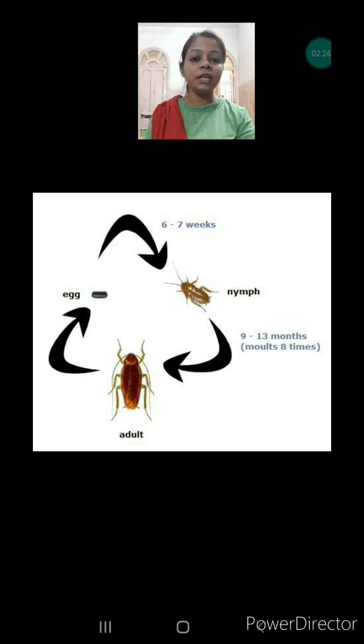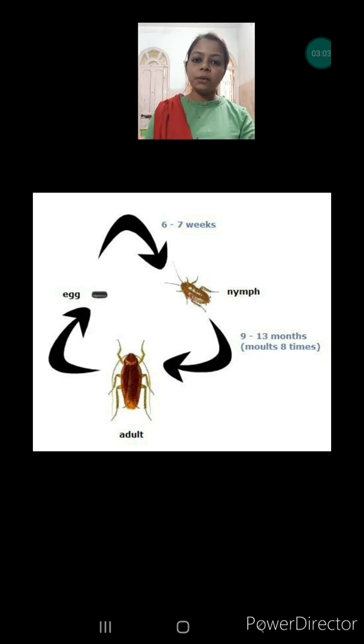What is the meaning of molting? Shedding the outer skin. In this period they keep on shedding the skin and they keep on growing. The only reason to shed the skin is growth, because their size keeps increasing. If they did not shed their outer skin, it would be difficult to increase in size. That's why they have to remove the outer skin so that their body can grow. During this process the cockroach sheds its skin 8 times, and then it becomes an adult.